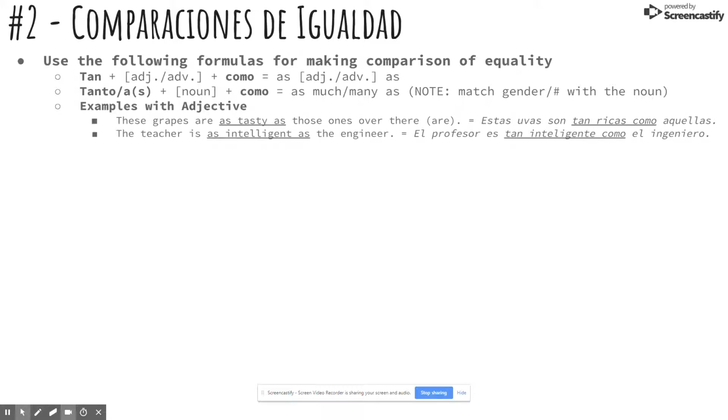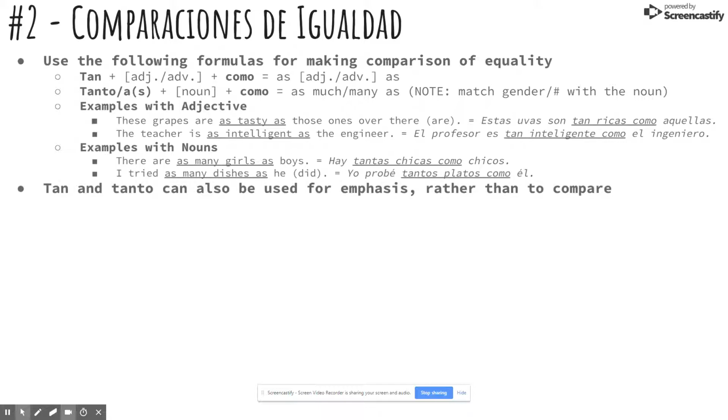So with an adjective, it looks something like these grapes are as tasty as those ones over there. Estas uvas son tan ricas como aquellas. Or with a noun, this one we'd have to match gender number with the noun. There are as many girls as boys. Hay tantas chicas como chicos.